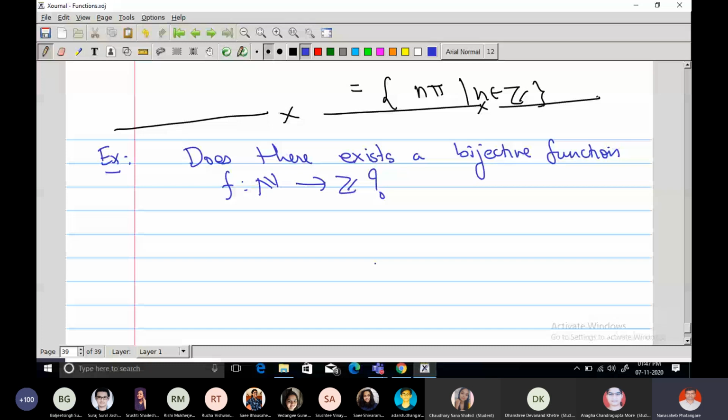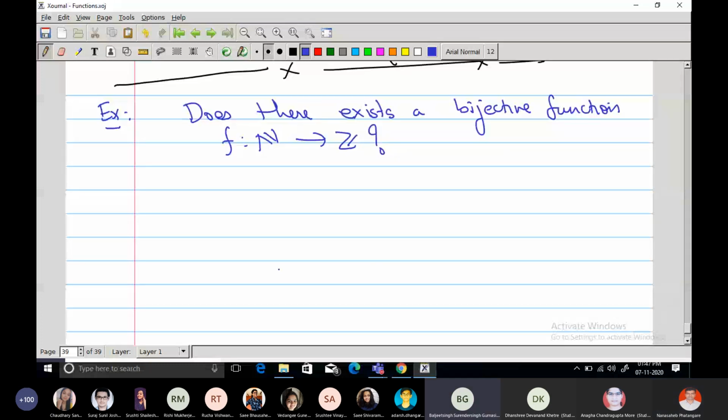Sir, can I answer? Yes. We can map 1 to 0 from natural numbers. Then every even number will represent a positive number, like 2 will represent 1, 4 will represent 2, and so on. Positive integers will be represented by even numbers.